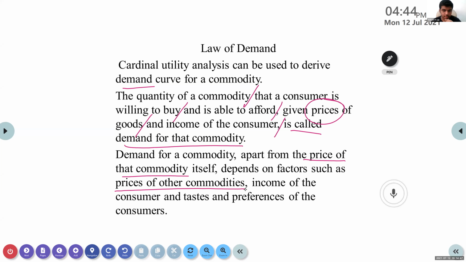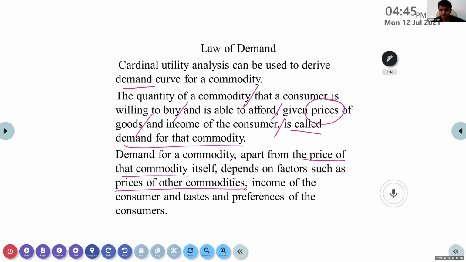Ma'am, like different brands. Different brands of one product. Okay, can you say something? Tea powder. Okay, the two brands you tell, please. Red Label and Kannan Devan.